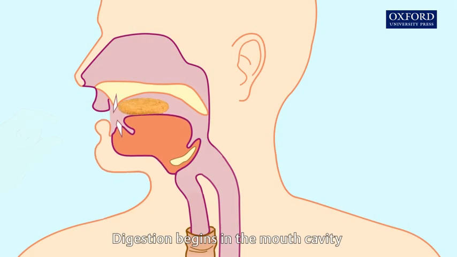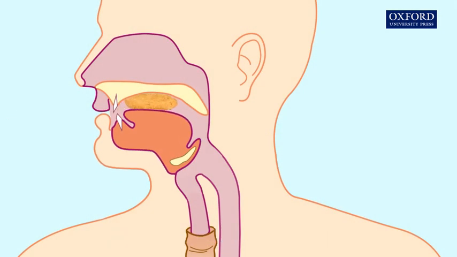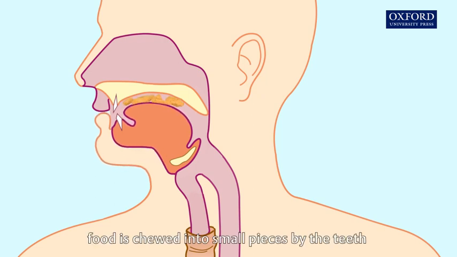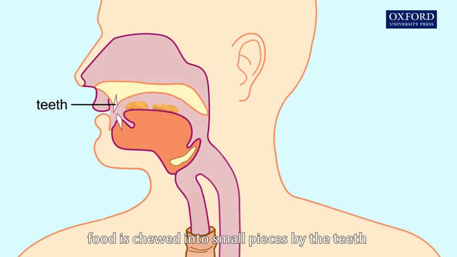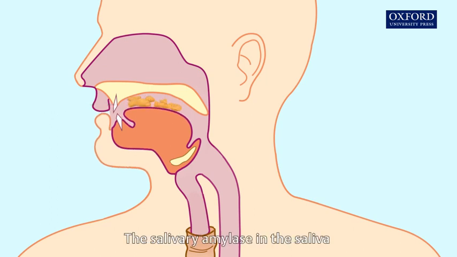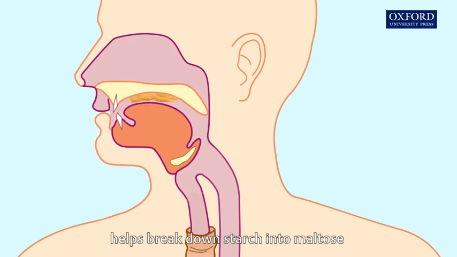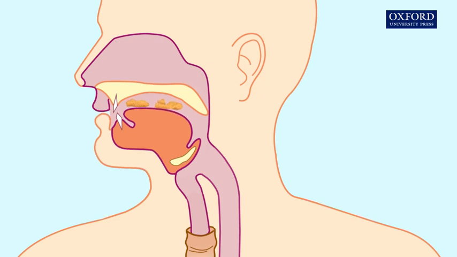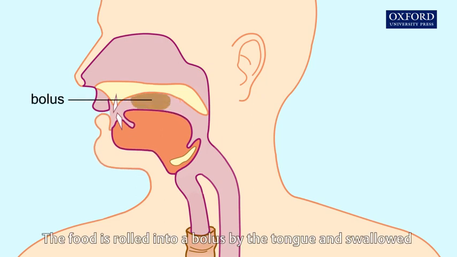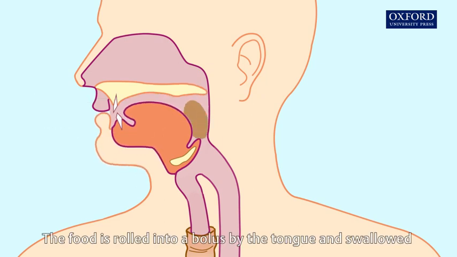Digestion begins in the mouth cavity. In the mouth cavity, food is chewed into small pieces by the teeth and mixed with saliva. The salivary amylase in the saliva helps break down starch into maltose. The food is rolled into a bolus by the tongue and swallowed.